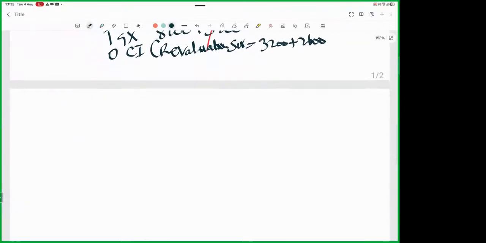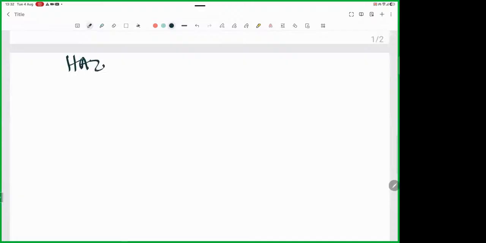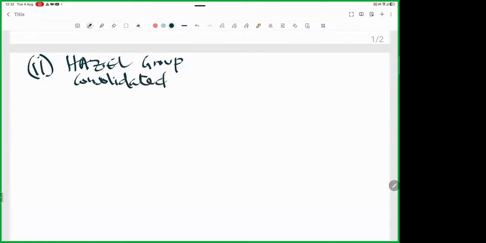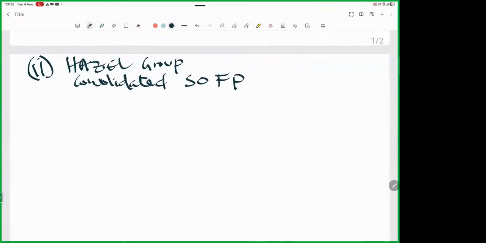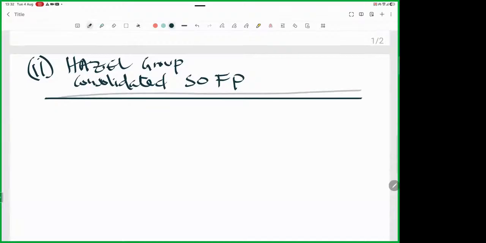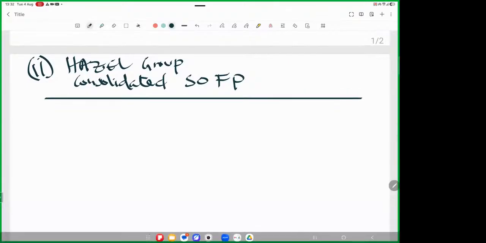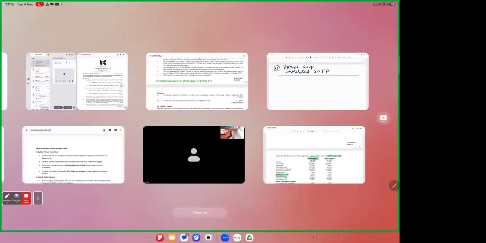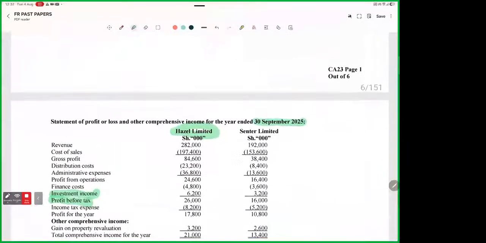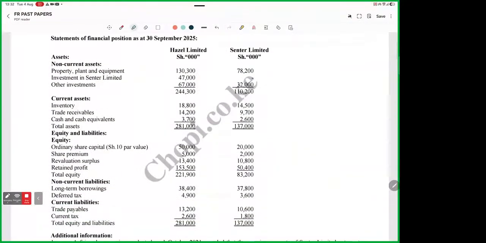Now, ladies and gentlemen, the next thing, you tell the examiner that this is Hazel. Now we are doing Roman 2, Hazel Limited, Hazel Group, consolidated. You can fail in any other paper, but not financial reporting, not advanced financial reporting. I'll tell you why. So consolidated statement of financial position as at the date, and a line. You follow the statement of financial position as given. You follow everything as given here.